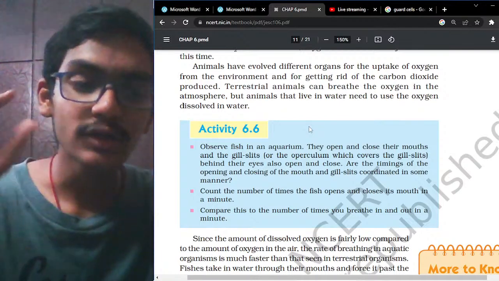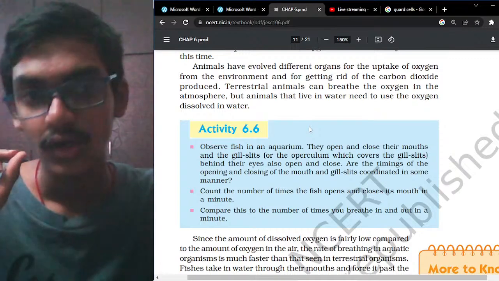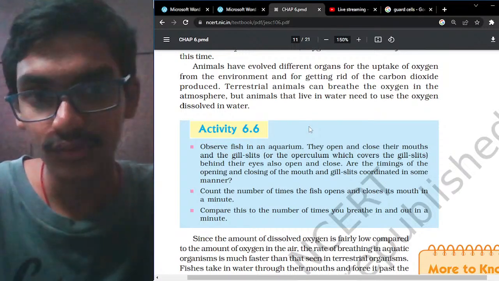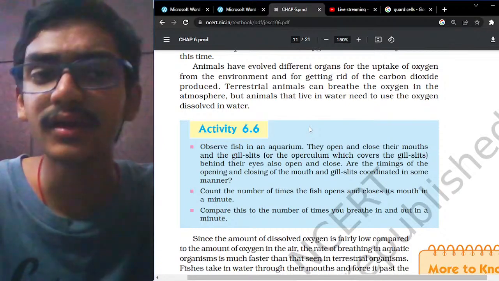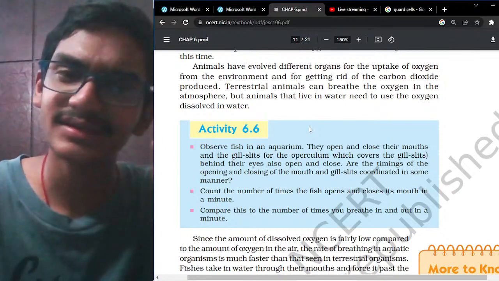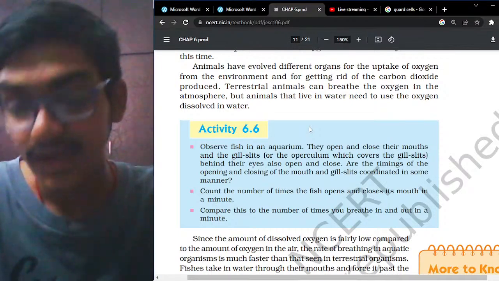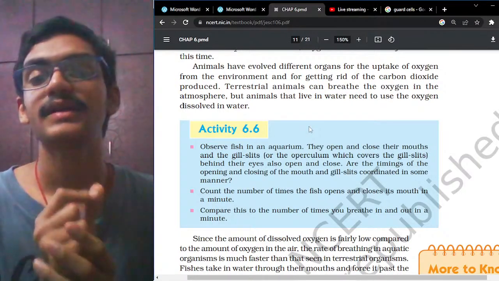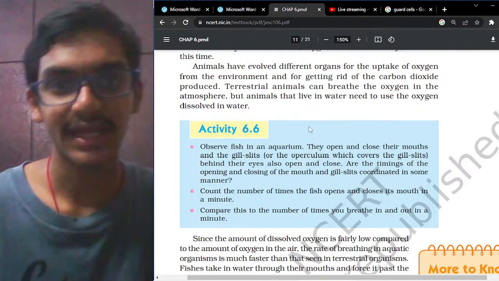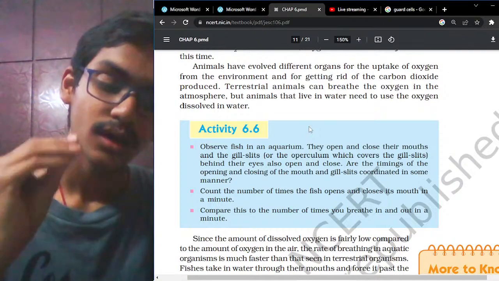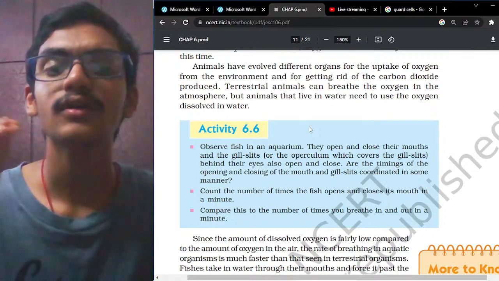In the soil, there is air which is trapped inside the soil. This air will pass on to the root hairs, and from the root hairs it will pass to the entire plant, or the different parts of the plant. That is a simple thing in the roots. So exchange of gases in the roots takes place by the process of diffusion. There is some air present between the spaces of the soil, and that air is transferred to the root hairs.